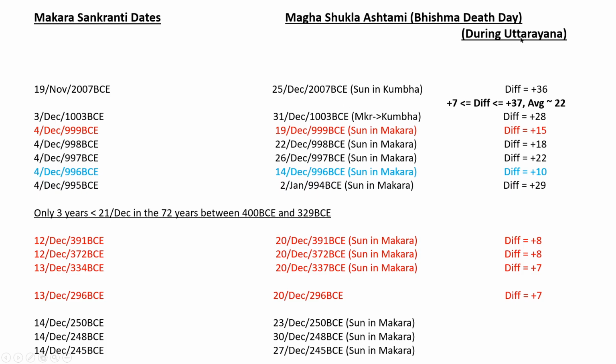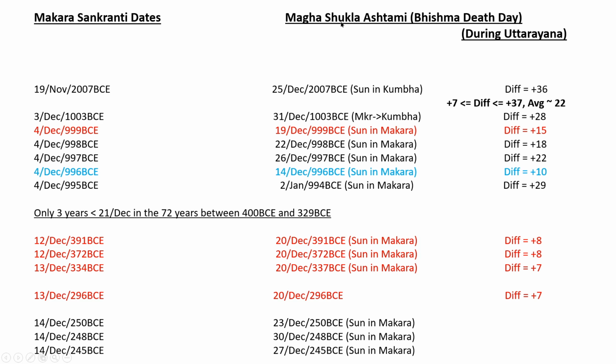21st December is when Uttarayana begins. Uttarayana is when the sun starts moving north, which is after the winter solstice. The winter solstice is always more or less on December 21st. So Uttarayana is the 6-month period after December 21st. Bhishma choosing the day of Uttarayana means that this date is after the sun starts moving northward, which must be after December 21st. It's not the Makara Sankranti day. It is the winter solstice, the day when the sun starts moving north.